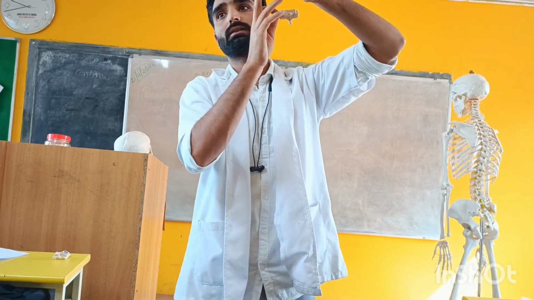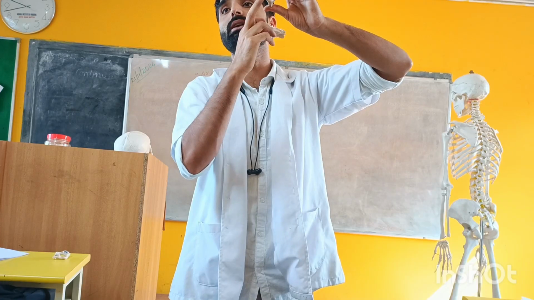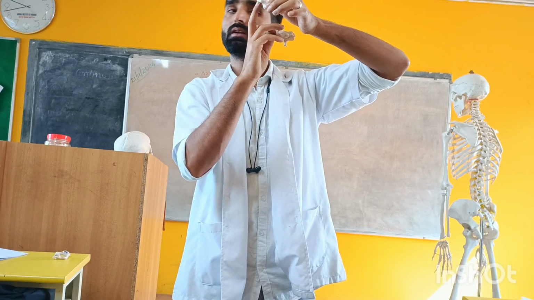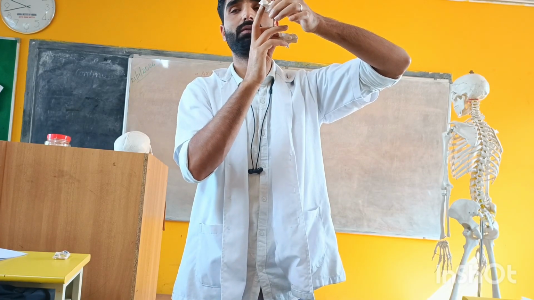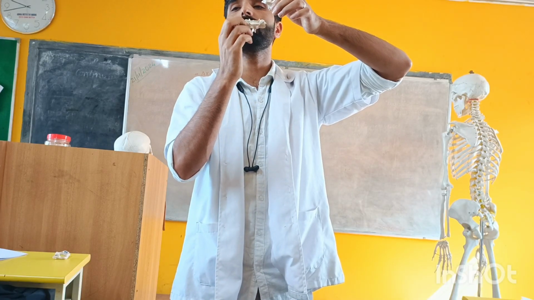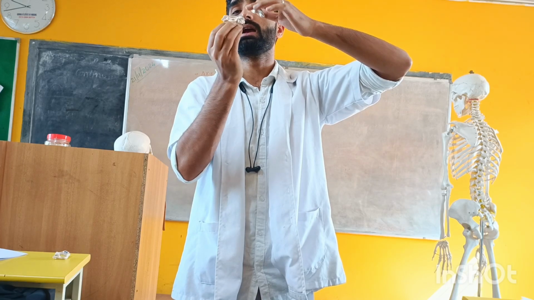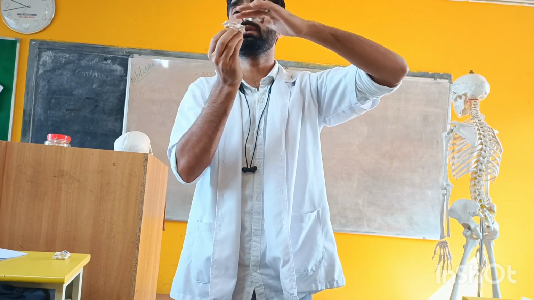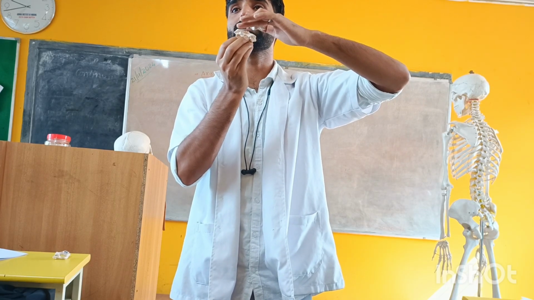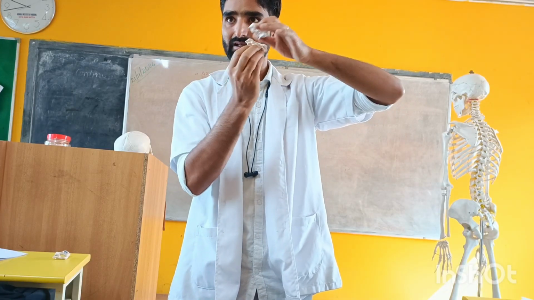The inferior side of the axis has two articulating facets, known as inferior articular facets. They will form the joint.